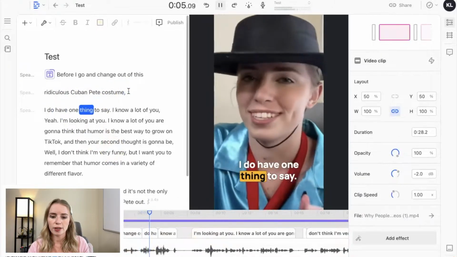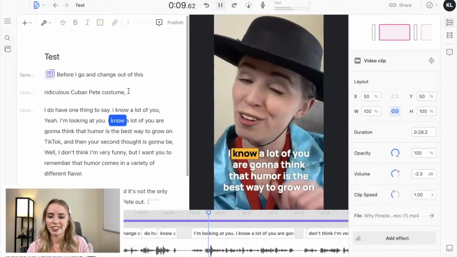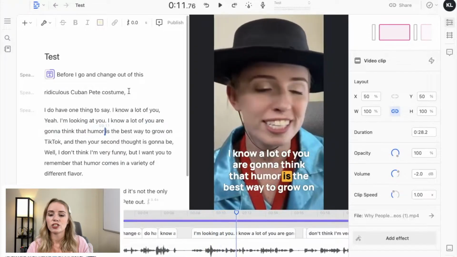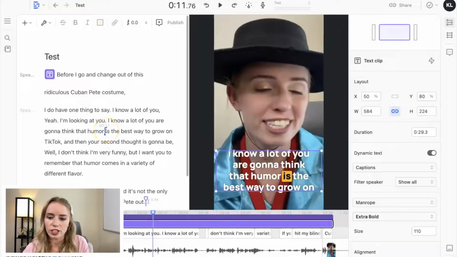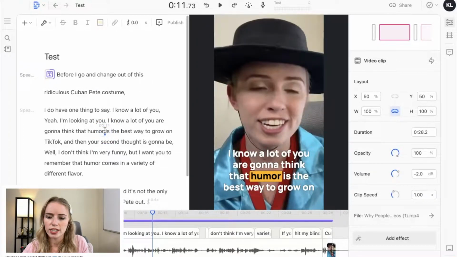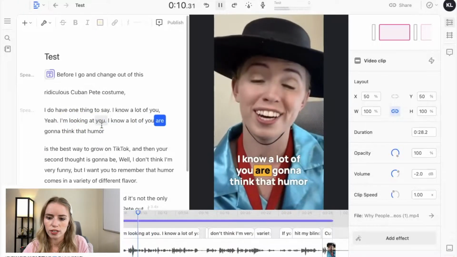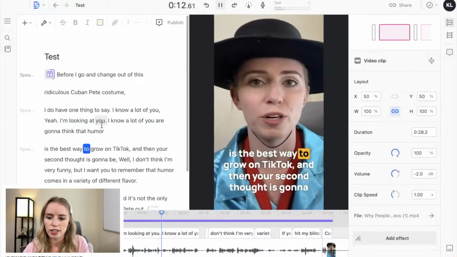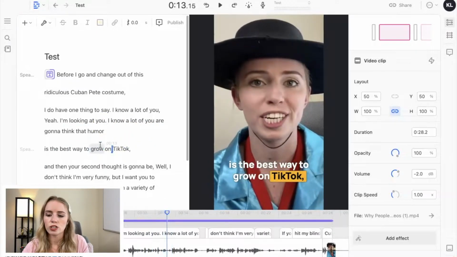If I pick this up here, so there you go. You guys can see that. Now I do want to say this is a lot of text on the screen. So let's see if I can just click on this part and hit enter. Is it going to take it out? Okay, and then let's enter this here. So you can see if there's a lot of text on the screen, I can just enter it to the next line, and it's going to take away some of that.